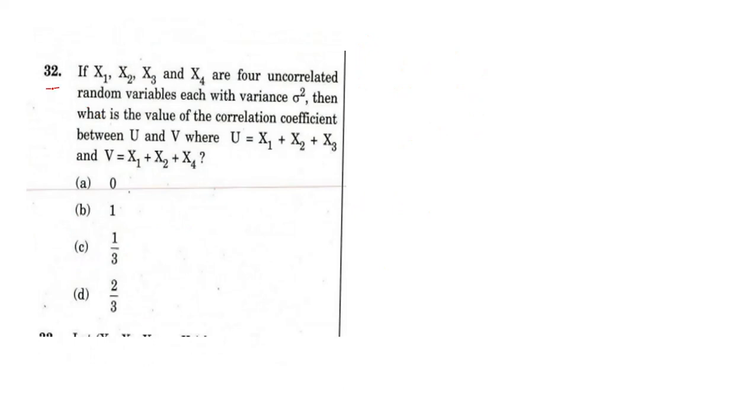See this question also, a very interesting question. If X1, X2, X3 and X4 are 4 uncorrelated random variables with variance sigma square, uncorrelated means here mean is 0, then what is the value of correlation coefficient between U and V, where U is this. For finding correlation, first we need covariance. For finding covariance, formula we all know, expected value of UV minus means of both. Here means of both is 0.